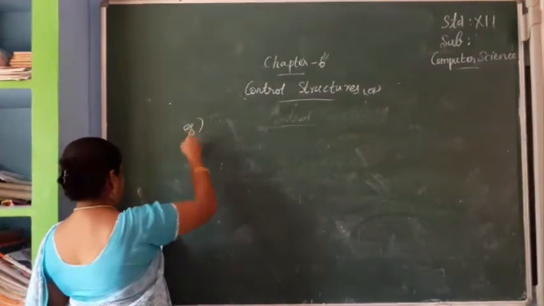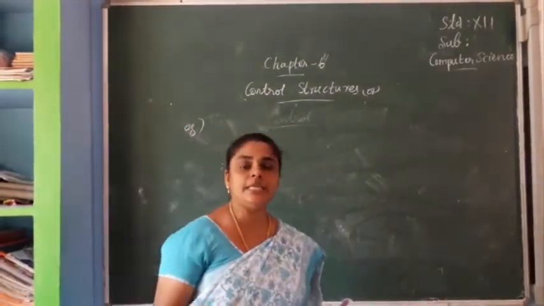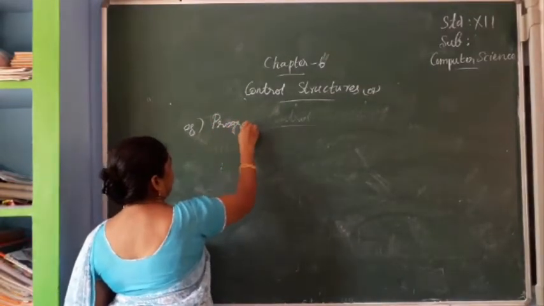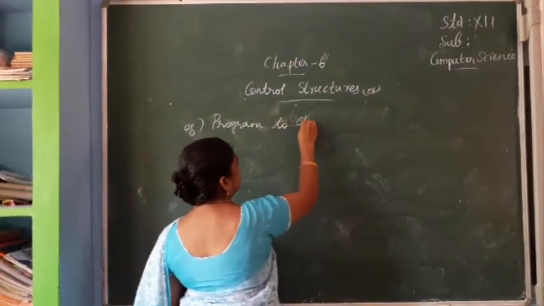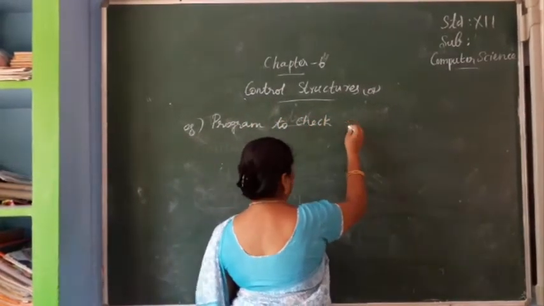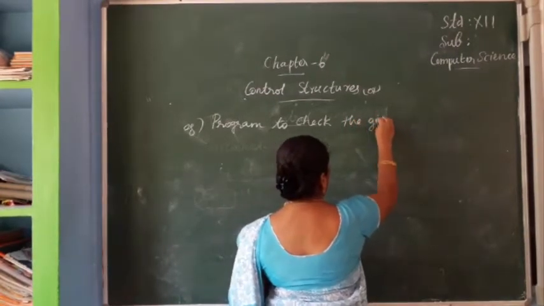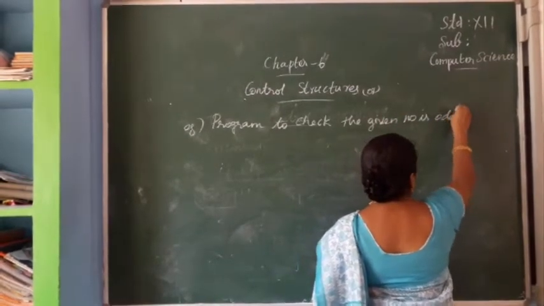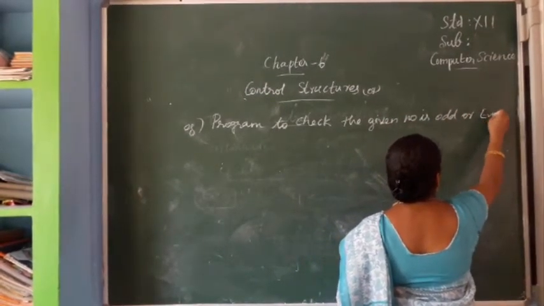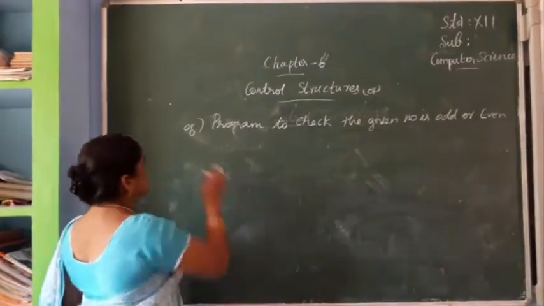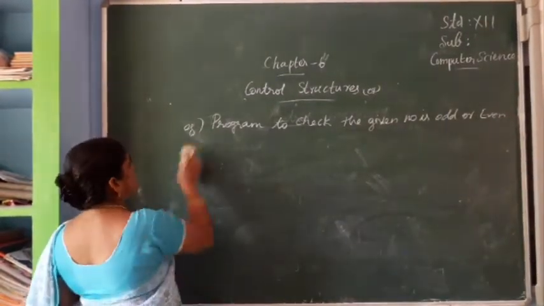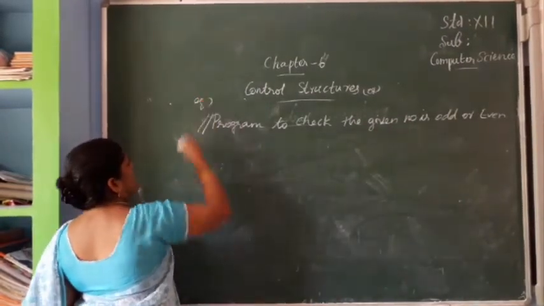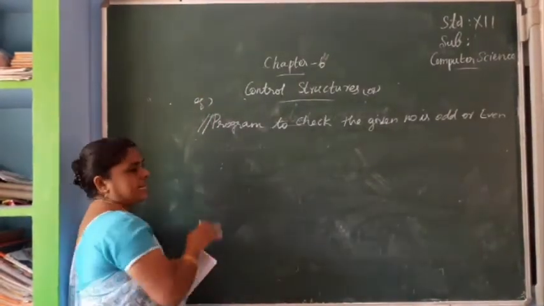The example program: program to check whether the given number is odd or even. For a comment, what symbol do we give? Double slash. This is the comment. Now we can declare variables.